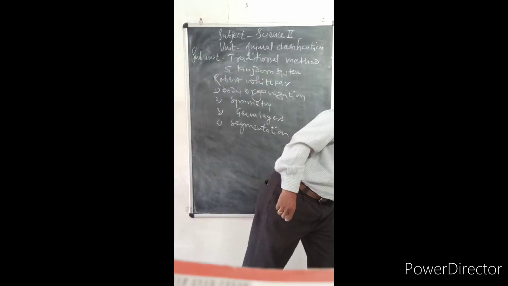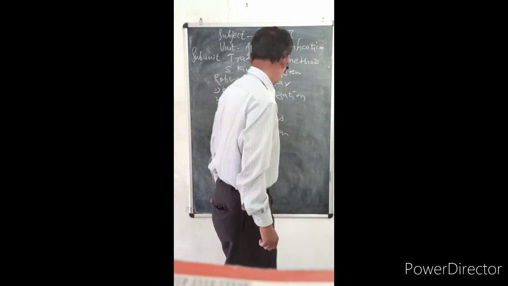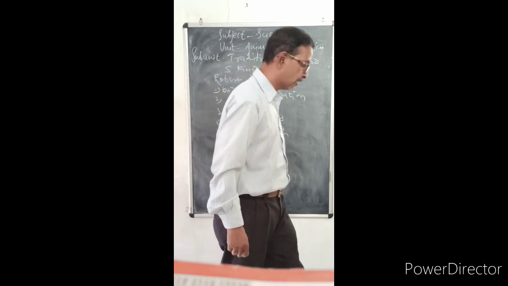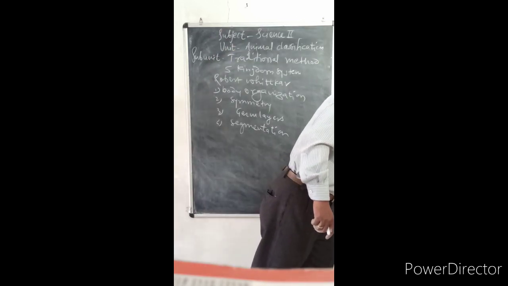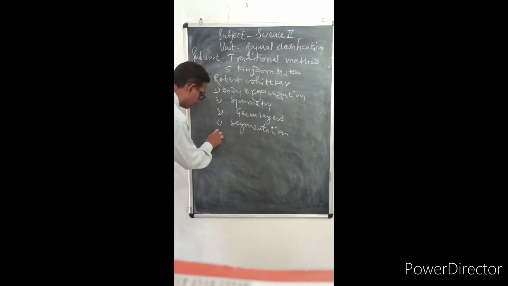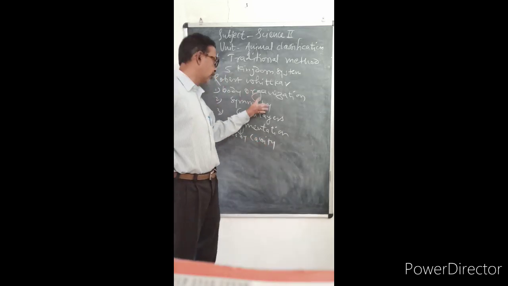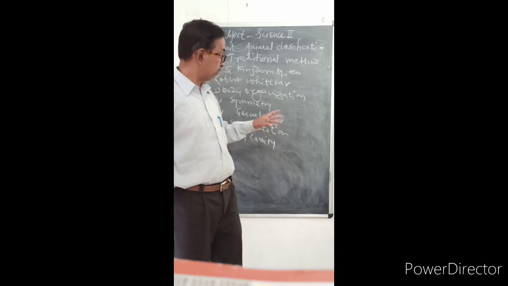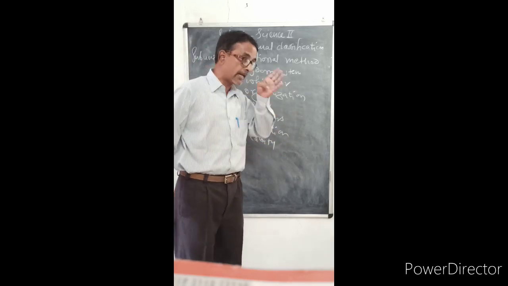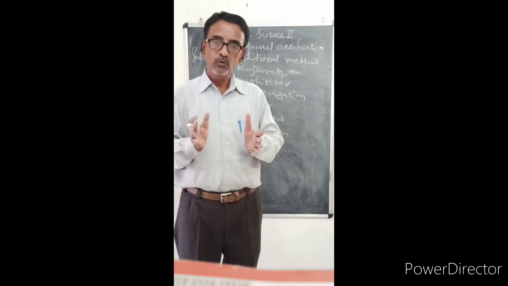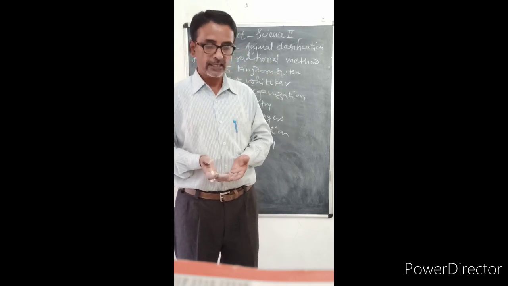And the fifth one is body cavity. So these are 5 criteria, and on the basis of these 5 criteria, animals are classified. How? We shall see in the next class.